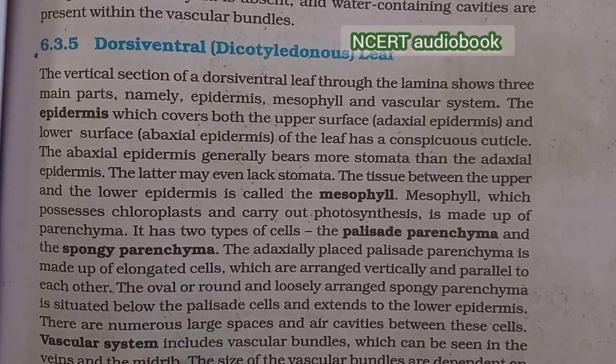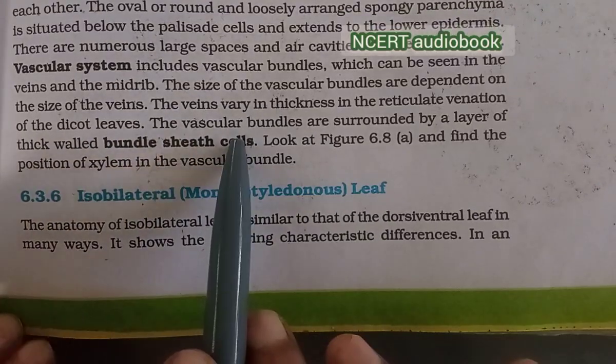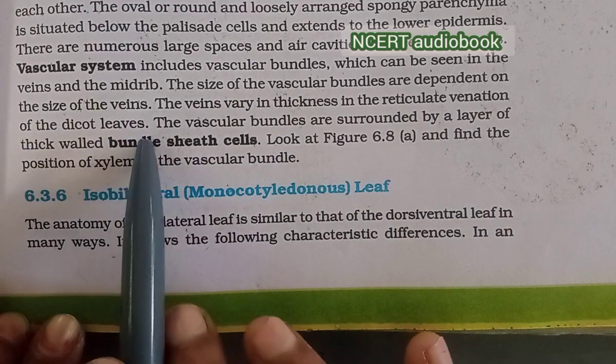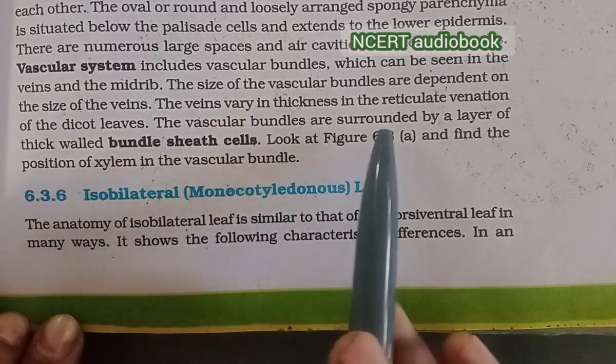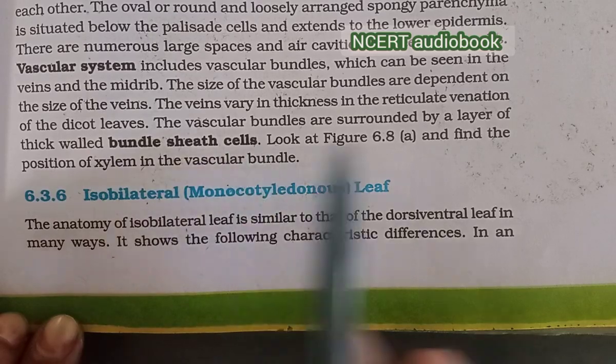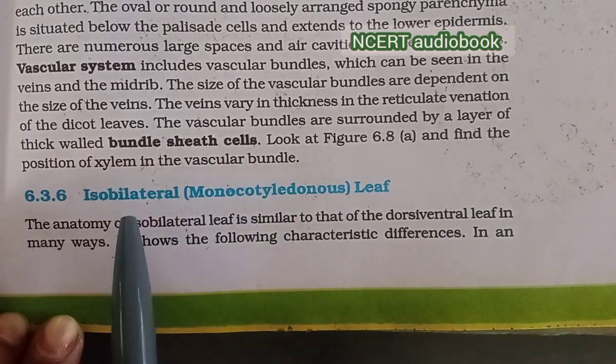Vascular systems include vascular bundles, which can be seen in the veins and the midrib. The size of the vascular bundles depends on the size of the veins. The veins vary in thickness in the reticulate venation of dicot leaves. The vascular bundles are surrounded by a layer of thick-walled bundle sheath cells, and find the position of the xylem in the vascular bundle.